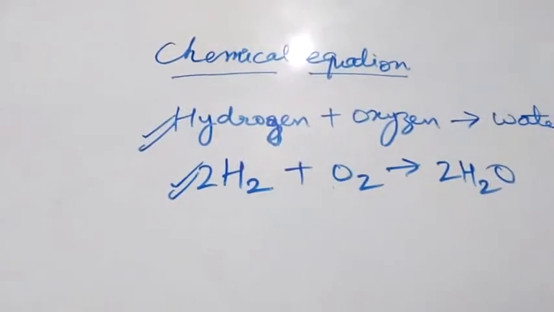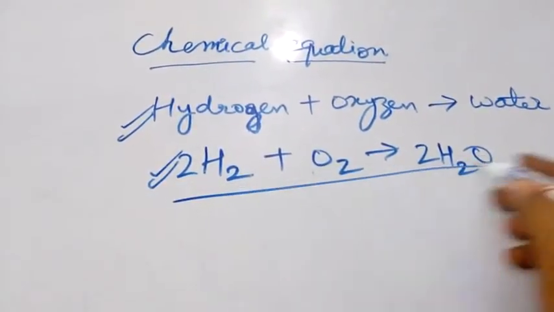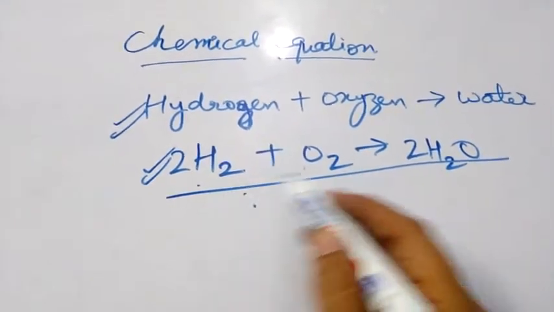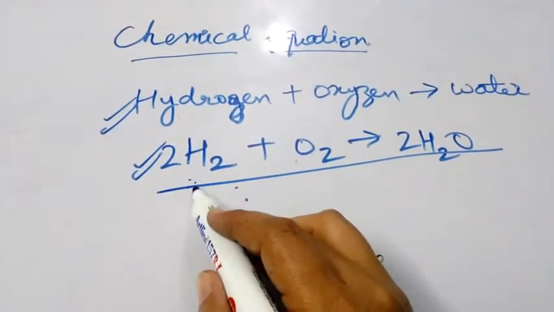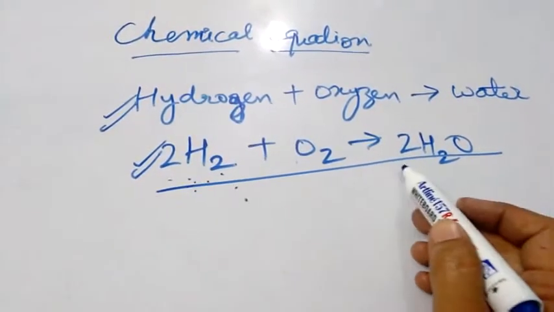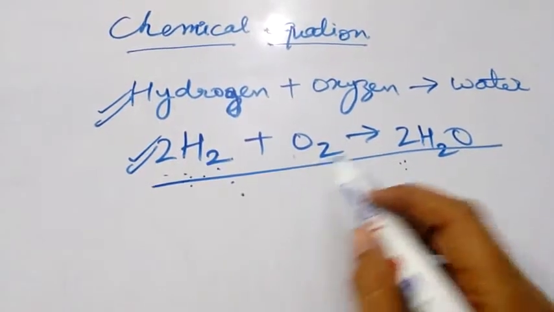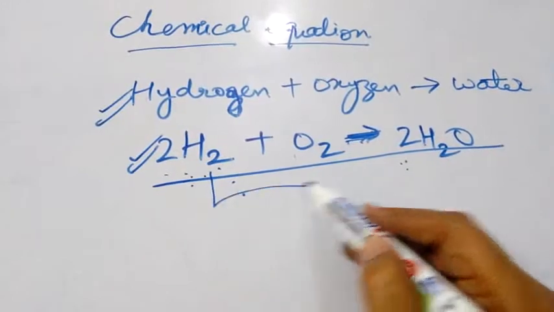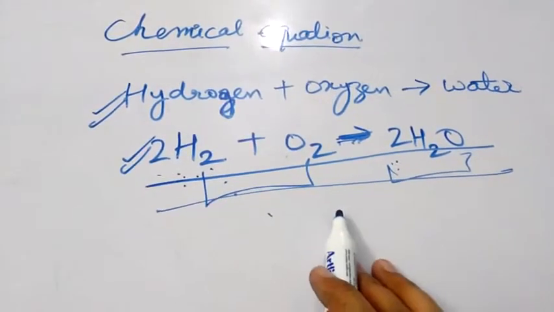Okay, so which is better? The symbolic one is better because in this we have to just memorize the symbols and we can write it. We get much information like how many atoms of hydrogen are reacting, how many molecules of water are formed, and direction of reaction. This arrow sign shows the direction of reaction. These are reactants, this is product, and it makes it easy to write the equation.